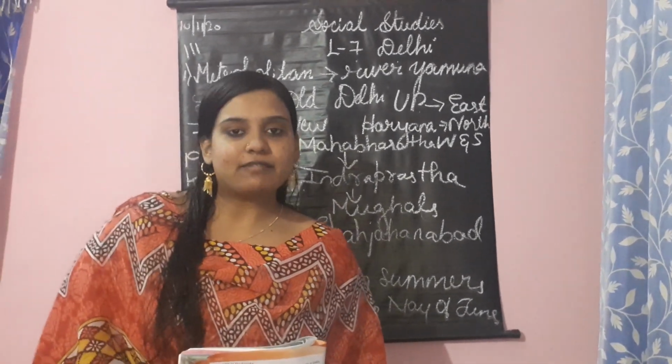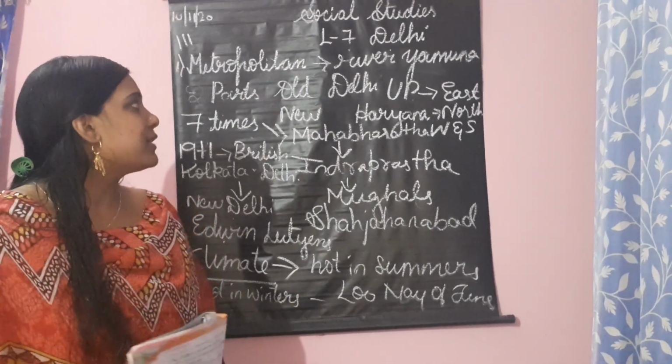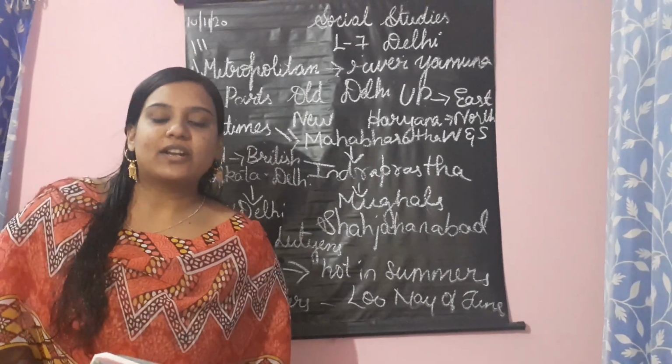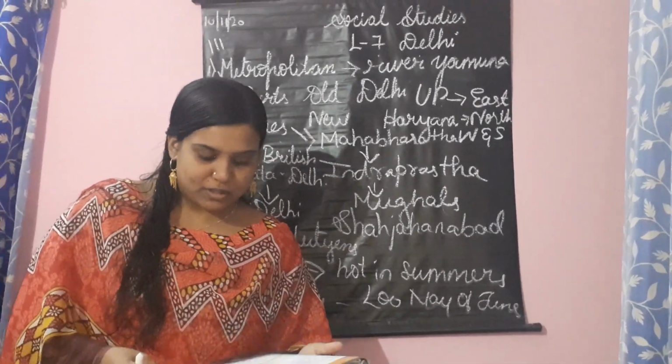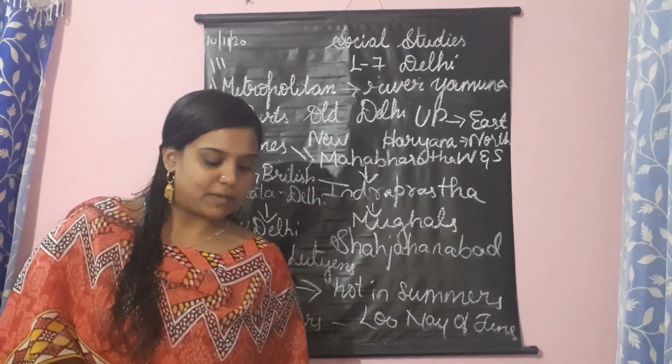Children, in the previous class we completed our states of India, lesson number 6. We are going to start with lesson number 7, Delhi. Everyone please take out page number 213 in your textbook and keep it ready. I'll be doing the explanation part.